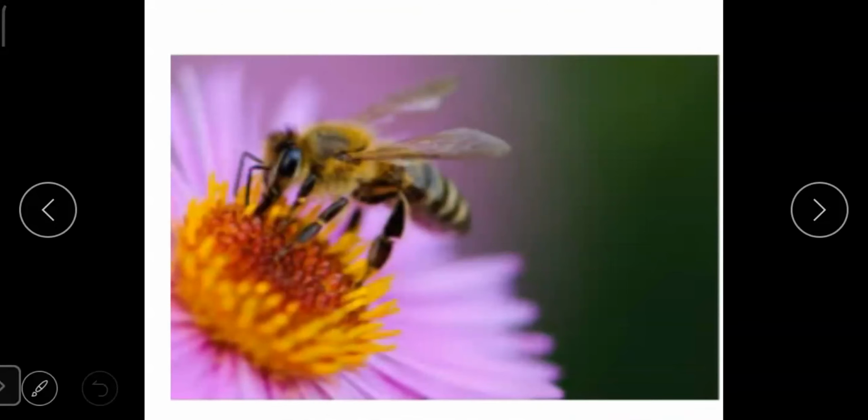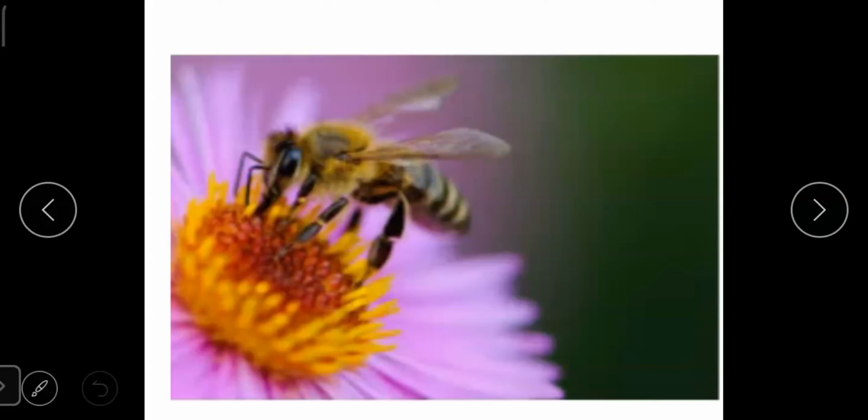How do honey bees make honey, students? Honey bees collect nectar. Can you see in the picture? The honey bee is sitting on a flower. It is collecting nectar from the flowers. Honey bees take this nectar to the honeycomb. There they turn it into honey. Honeybees take nectar from the flowers and they turn it into honey, which we all like to eat.